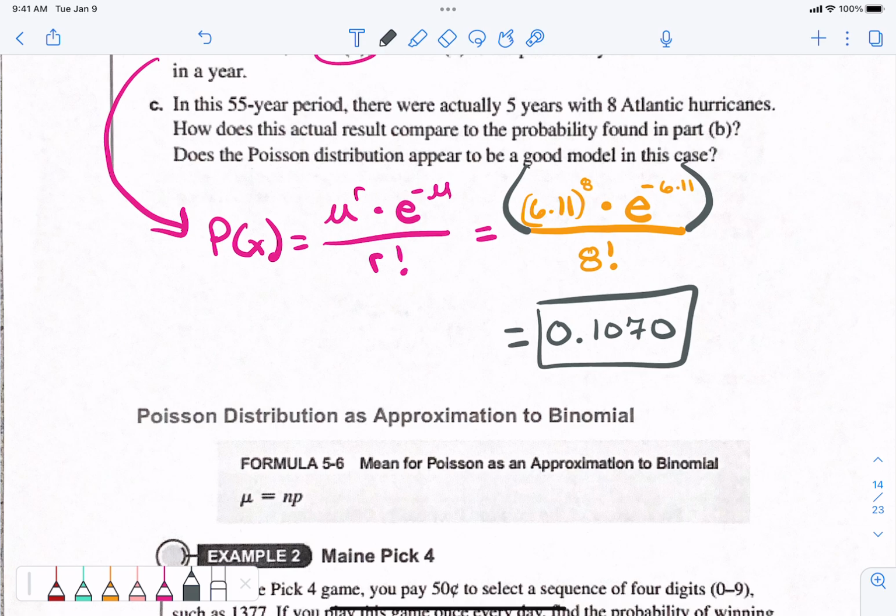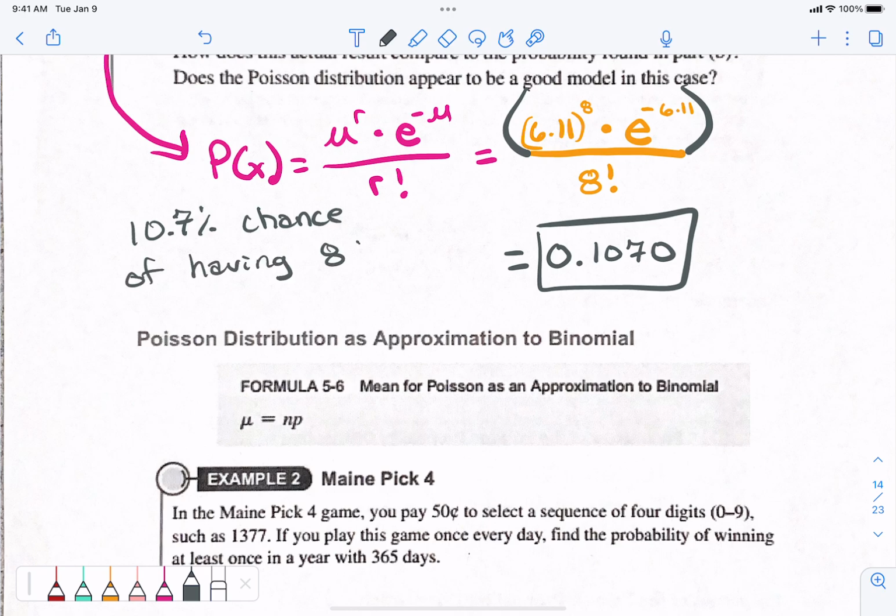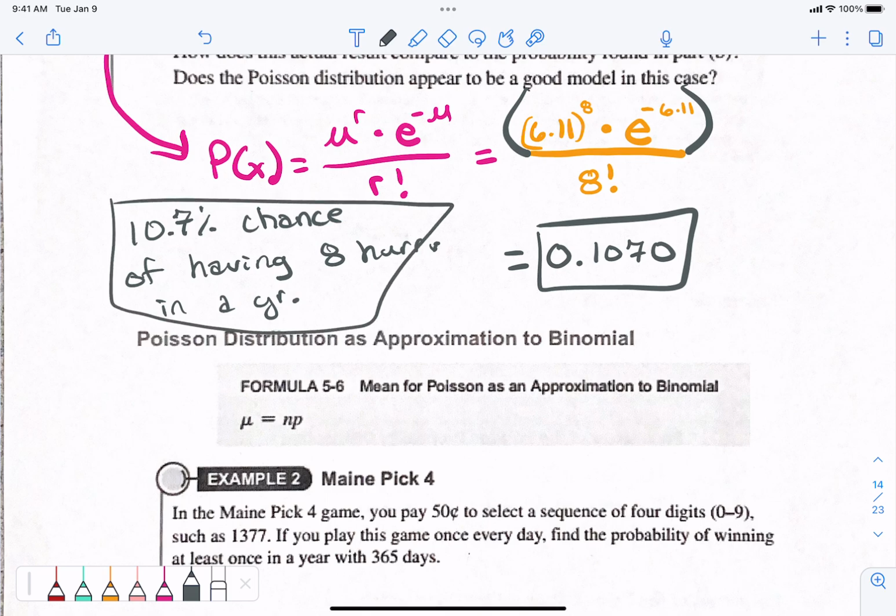0.1070. We can continue this later. Let's go. 0.1070. Yes? What does that mean? Well, 10%. That's the event. 10.7% chance of what happening? Of having 8 hurricanes in a year. That's what that means. There is a 10.7% chance of having 8 hurricanes in a year.